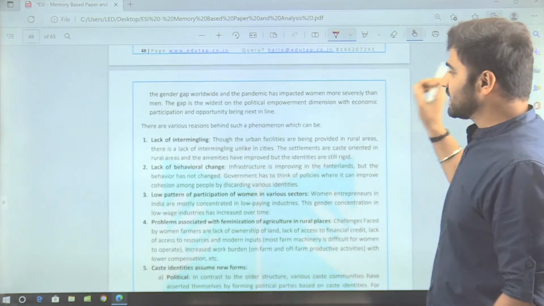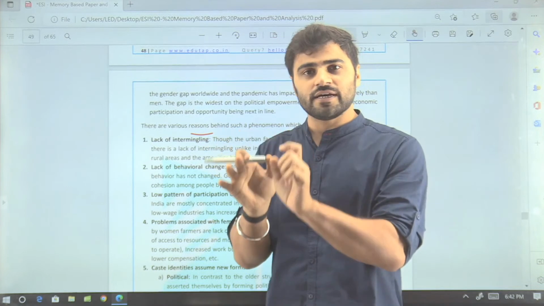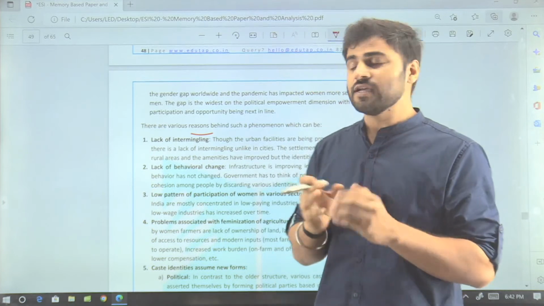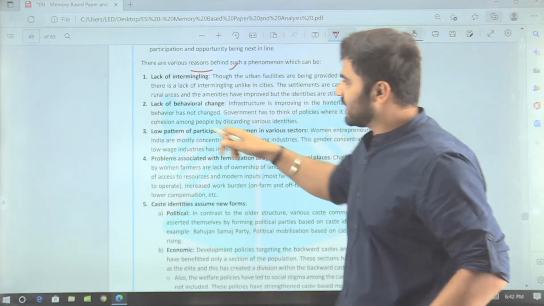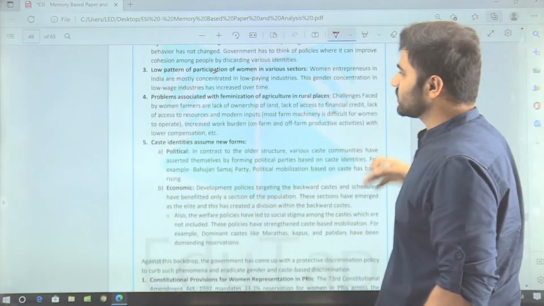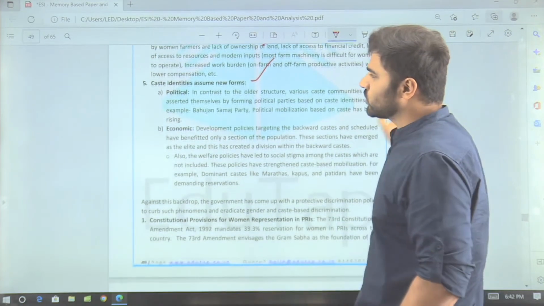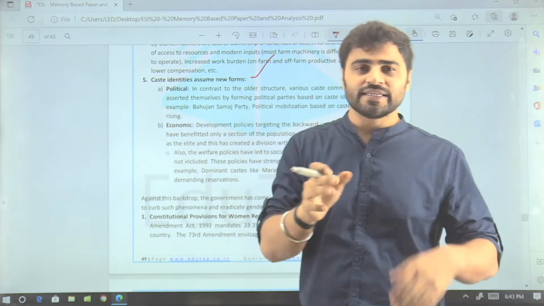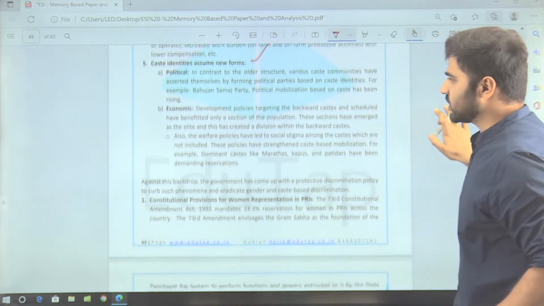Then next is, what are the reasons behind such phenomena? What phenomena? The phenomena that irrespective of urbanization spreading to hinterlands, why gender and caste discrimination is still rampant. So why does this phenomenon exist? That is why you have to explain it here, right? Like lack of intermingling, lack of behavioral change, low participation of women in various sectors, problems associated with feminization of agriculture in rural places, caste identities assuming new forms. So you can elaborate along these lines, right? This is not the perfect answer, this is a model answer, guys. This is a model answer, and you can give your answer according to your discretion, according to your opinion.